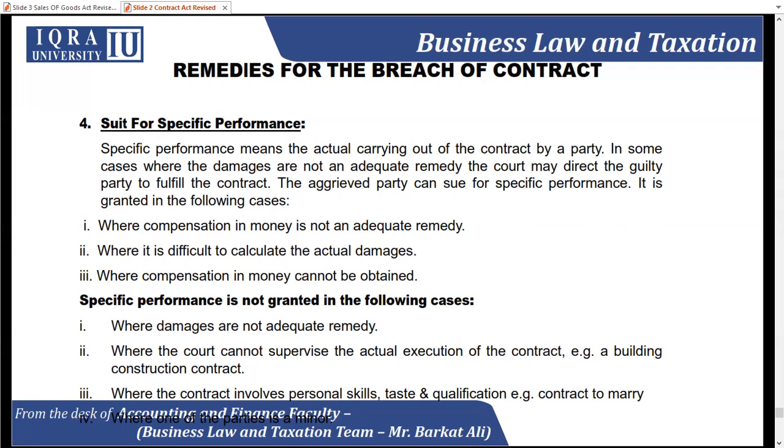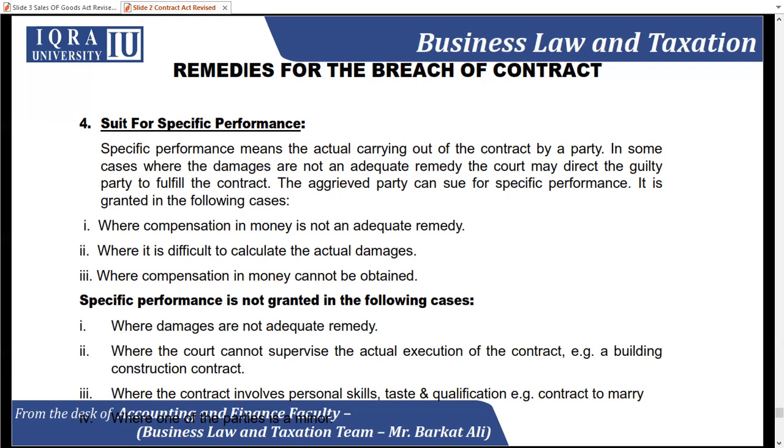If you remember, I already mentioned in my previous slide the personal nature of contracts, like skill-based things, where the court cannot make a specific order of specific performance. This is point number three; the court cannot grant this type of thing. You can try to understand from point number three.